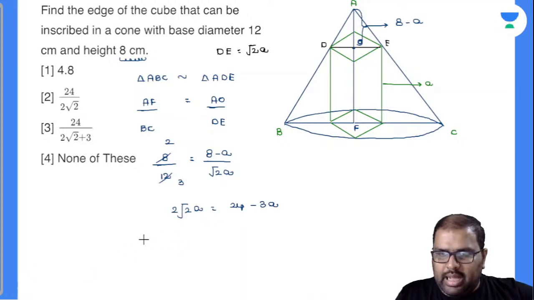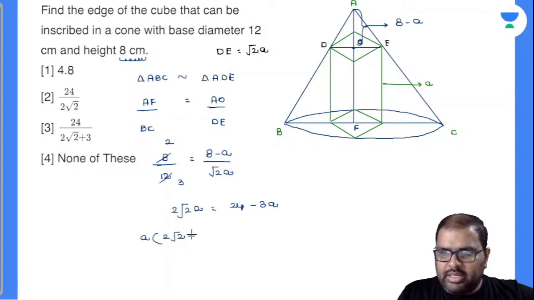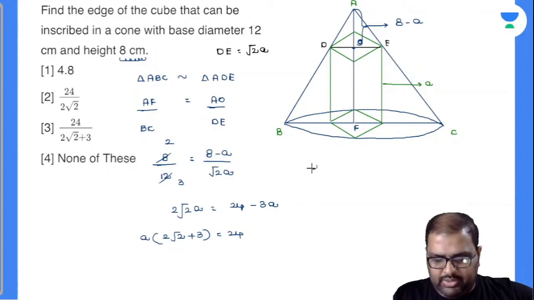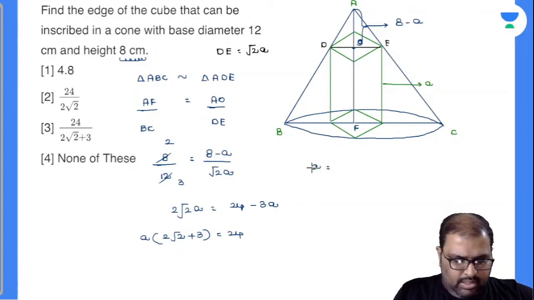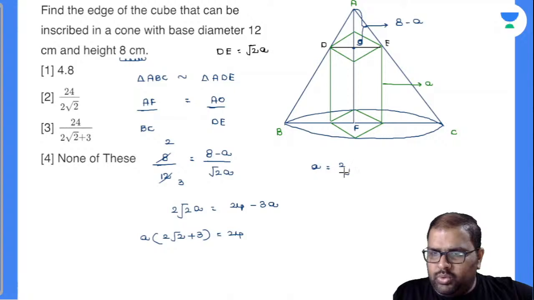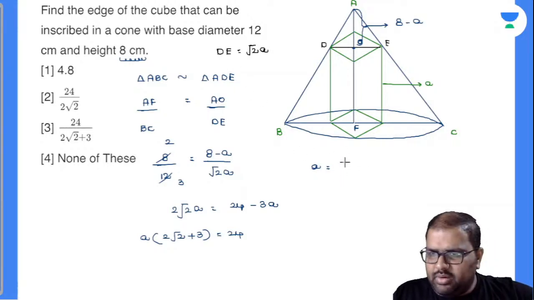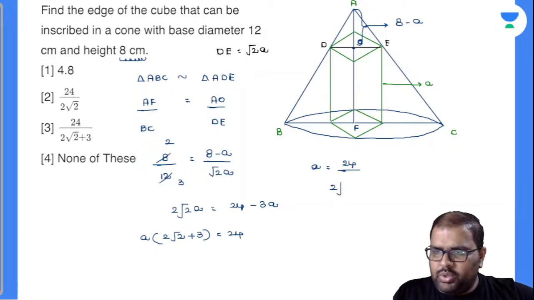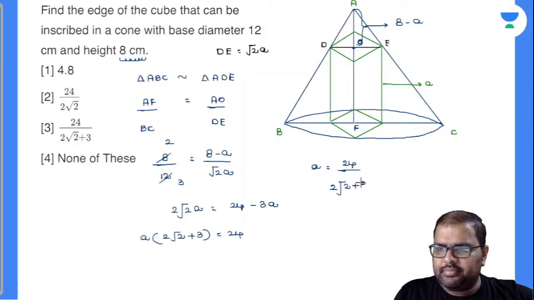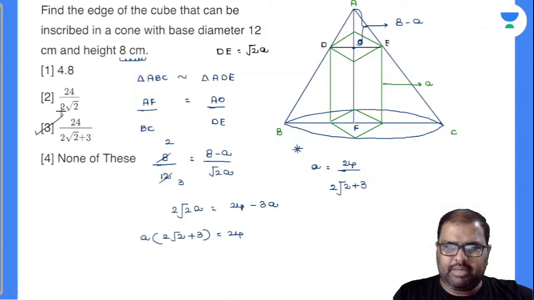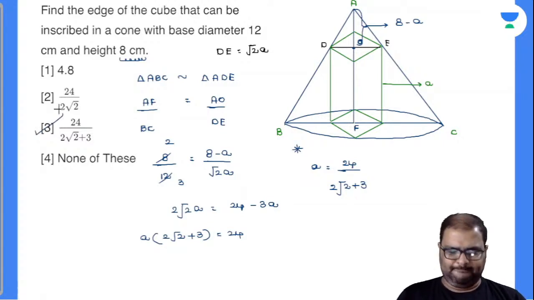Okay, so I can take A as common, which will be 2 root 2 plus 3, equal to 24. Now A is nothing but the edge of the cube. A value is equal to 24 divided by, what will be the diameter of the circle, Suraj? Exactly, you are asking me. Observe this. So my procedure is perfectly right. A equals 24 over 2 root 2 plus 3. This is my answer. I wanted to find the edge of the cube. Option number 3. Perfectly done, right?